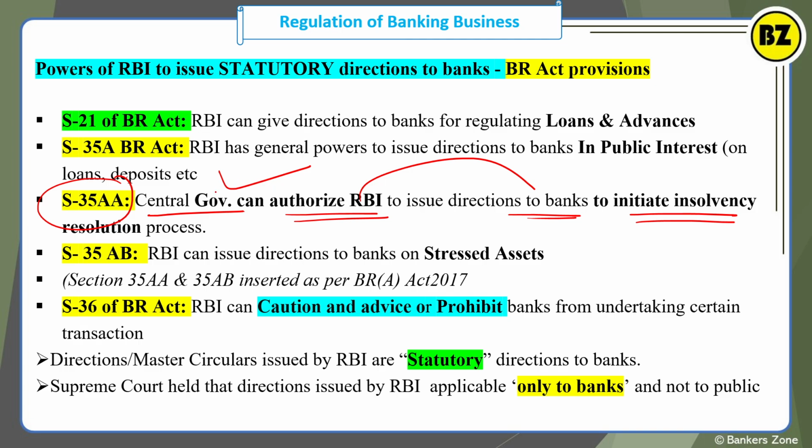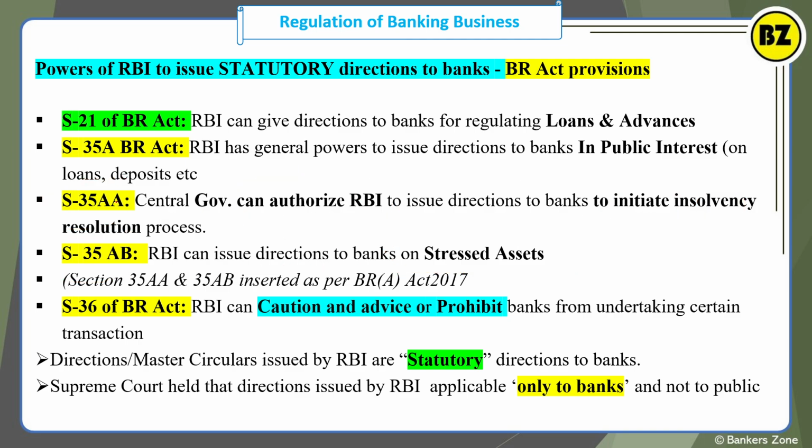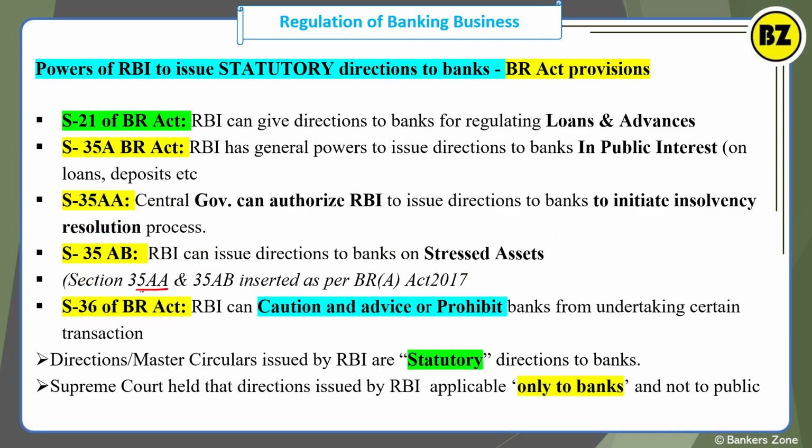Using 35AA, the central government will ask RBI that RBI should ask the bank to initiate insolvency if any bank is not performing well. 35AB is all about RBI being able to issue directions to the bank on stressed assets, right? So 35AA is for the initiation of insolvency, where the government can issue the direction to RBI, then RBI will follow it and send it to the bank. 35AB is all about the stressed asset. RBI can issue direction on the stressed asset. And 35AA and 35AB were inserted as per the Act in 2017.